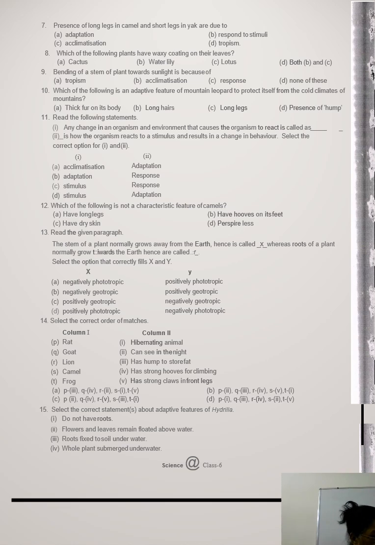Okay? And then select the correct statement about adaptive features of hydrilla. Do not have roots. Flowers and leaves remain floated above water. Roots fixed to the soil under water. Whole plant submerged under water. This is the hydrilla plant.